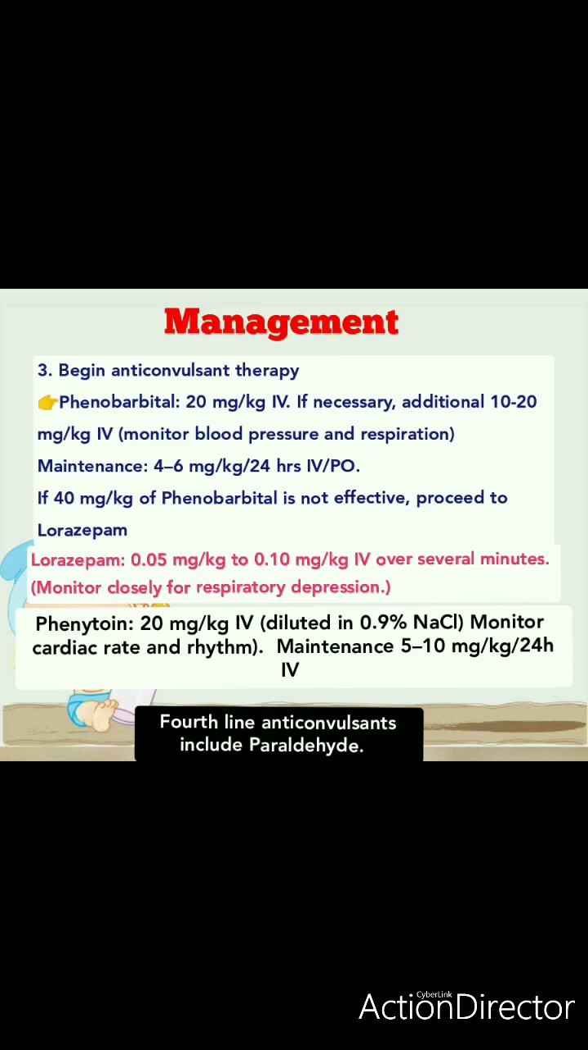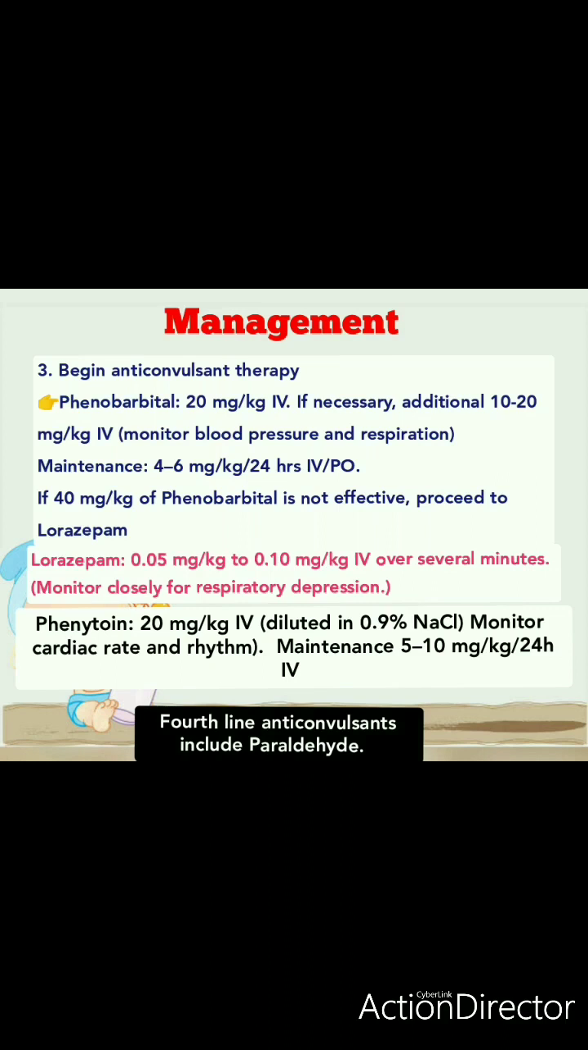लेकिन 40 mg per kg तक इंक्रीज करने के बाद भी अगर फिनोबार्बिटल इफेक्टिव नहीं है, then you have to go for the second drug of anticonvulsant called lorazepam. Okay, lorazepam 0.05 mg per kg से 0.10 mg per kg IV several minutes के लिए आप देंगे, and meanwhile you will see क्योंकि respiratory depression तो नहीं है. Okay,